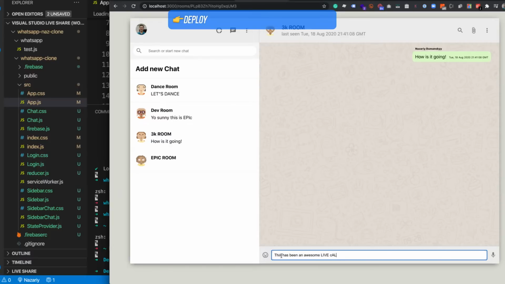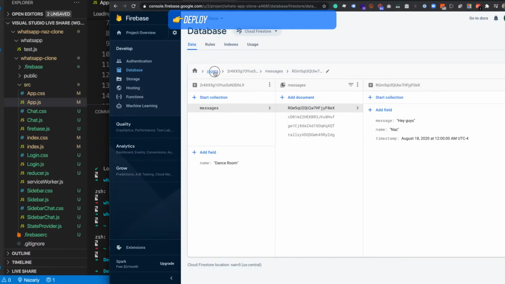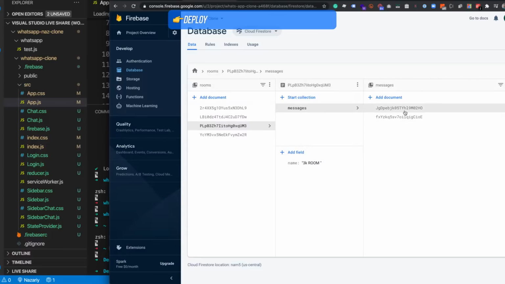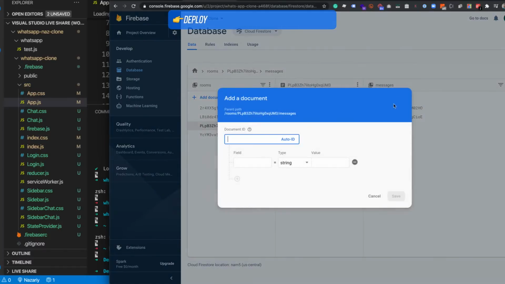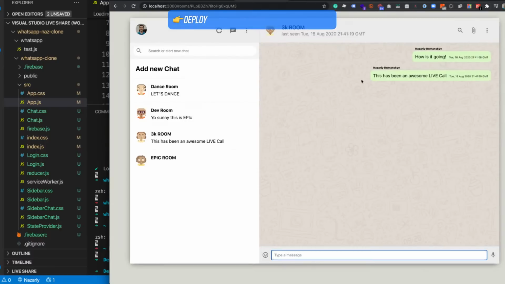Exactly. And you can probably add this, and here's what you can do. I can literally add to the Firebase. If I go to Firebase and I go to rooms, for example, the room that we just added was which one? 3K room. We go to messages, right? I can go ahead, for example, imagine this is Sunny. Oh no, I'll show you a better way to do it, Nas. Actually, go ahead and log in a separate window as a different account, if you've got a second account. Oh, I can do that? Yeah. But it will still be my name. No, but it'll be a different Nas, right? Yeah, I guess so. Let's try that.